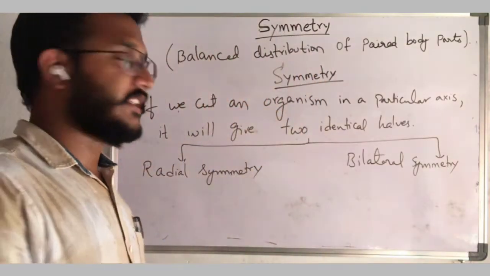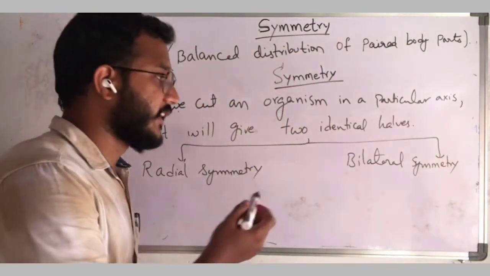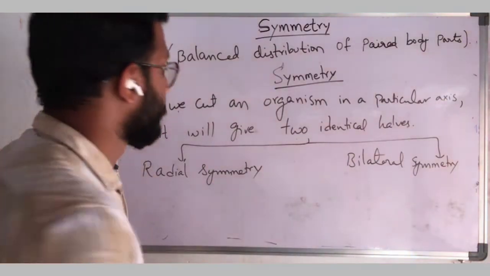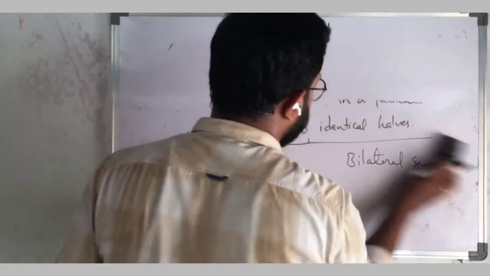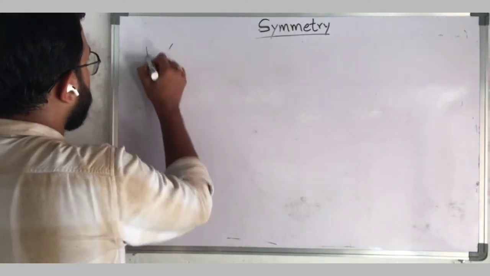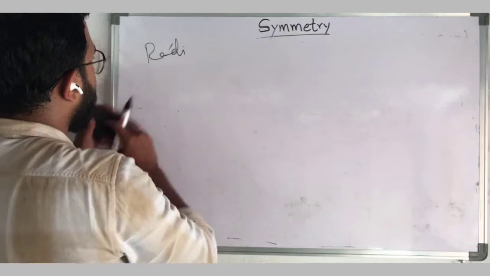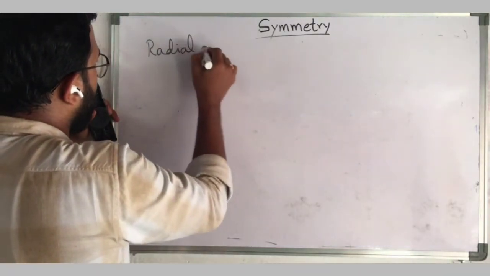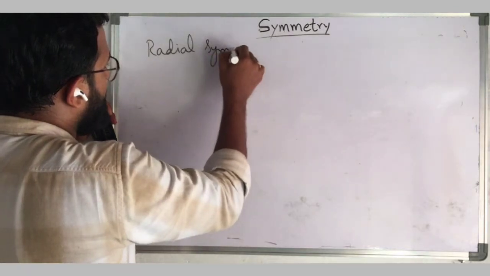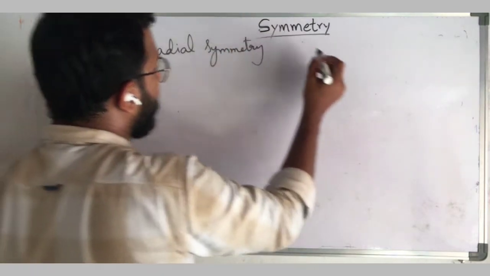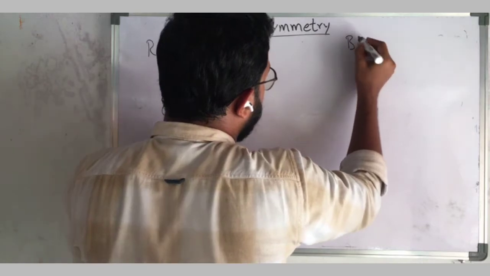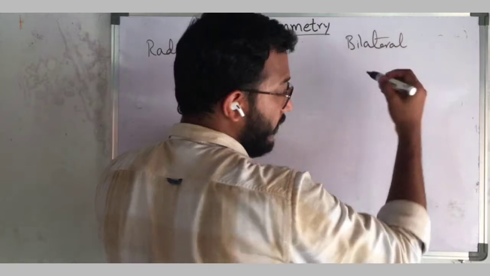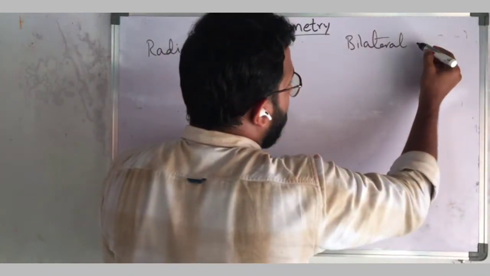So which organisms exhibit radial symmetry and which organisms exhibit bilateral symmetry, and what are those, we will discuss now. The radial symmetry started from cnidarians, and the bilateral symmetry started from the higher animal phyla.